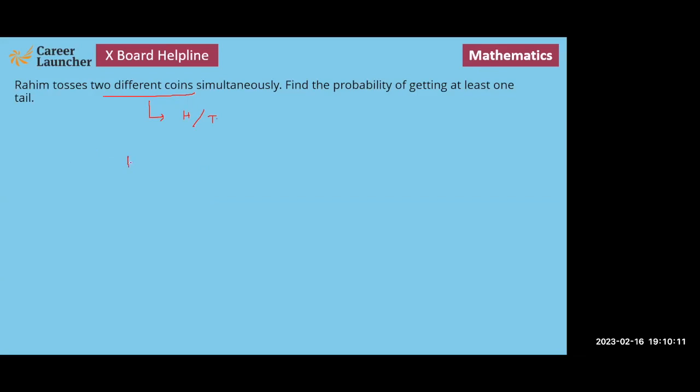Head और head, एक head and tail, एक यहाँ पे tail और यहाँ पे head, या दोनों tail and tail. So we want to find out the probability of getting at least one tail. The number of outcomes where you have at least one tail is 3 out of 4.